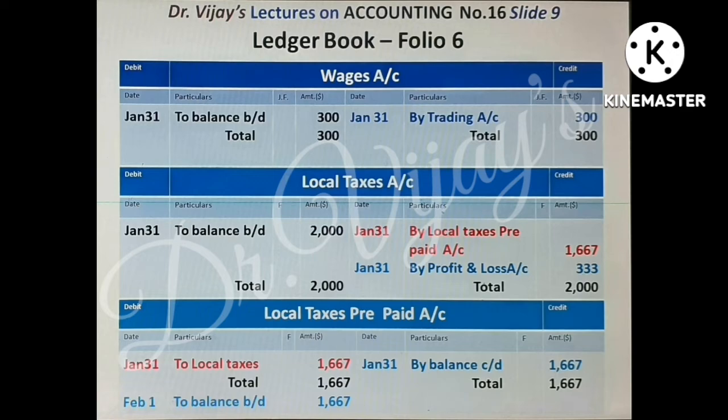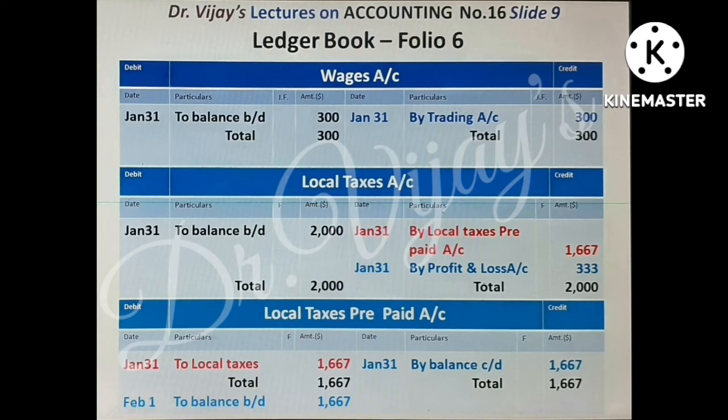333. The remaining 1,667 is prepaid for the further months. We passed adjusting entry local taxes prepaid account added to local taxes. So the posting comes on local tax credit side by local taxes prepaid 1,667. The corresponding posting comes in local taxes prepaid account debit side to local tax 1,667. The remaining balance in local tax account, 333, belonging to the month of January, is transferred to the final account, to the posting by profit and loss account 333.